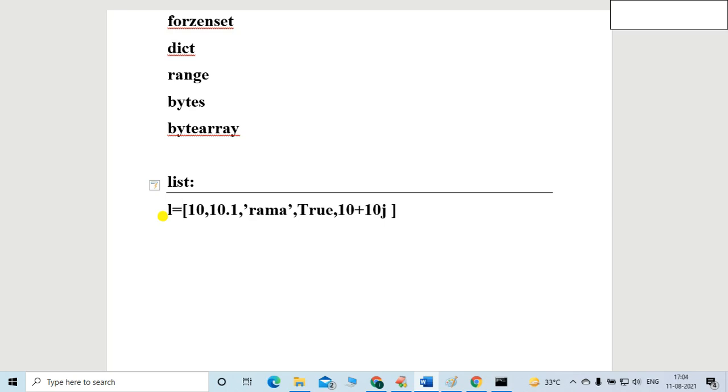Please unmute, someone's mic is on. Okay, now it is muted.